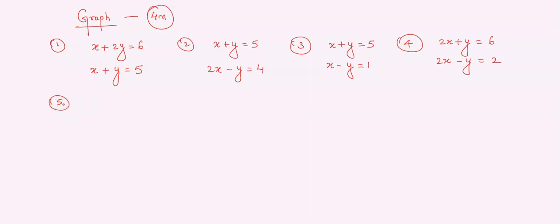Next question, 2x plus y is equal to 8 and x minus y is equal to 1.